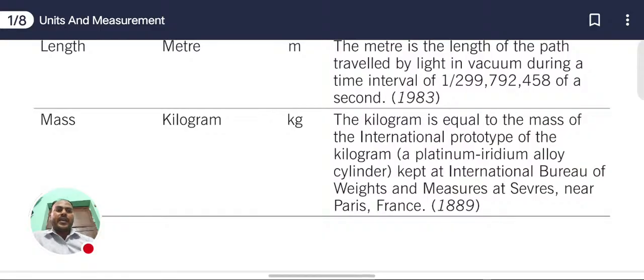They kept it at the International Bureau of Weights and Measures at Sèvres, near Paris in France, during 1889.